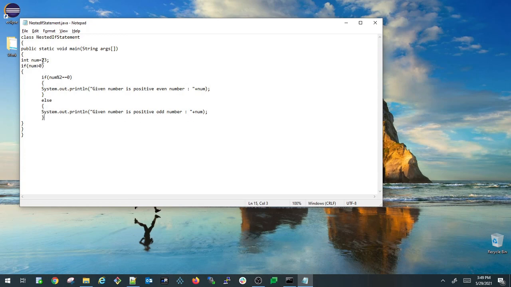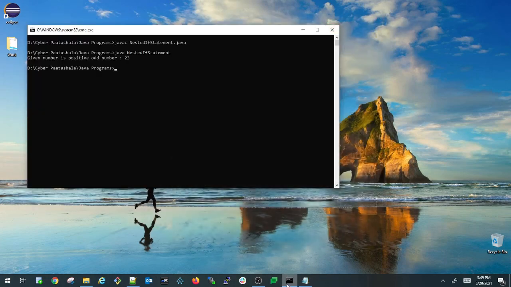So now let us change this program, the number value from 23 to, let's say, -5. Let us see what it is going to print, and let us compile this program again. It got compiled successfully and I'm running it.